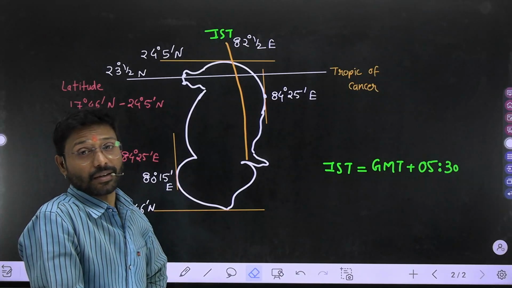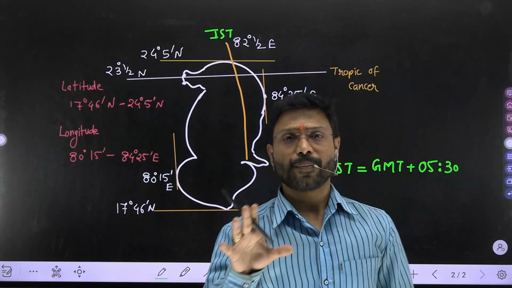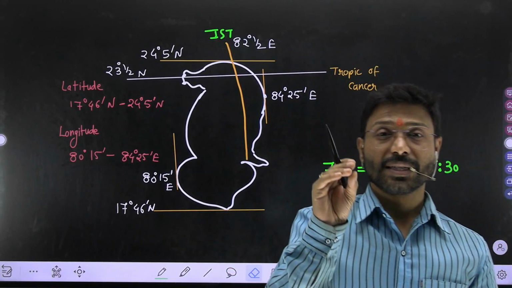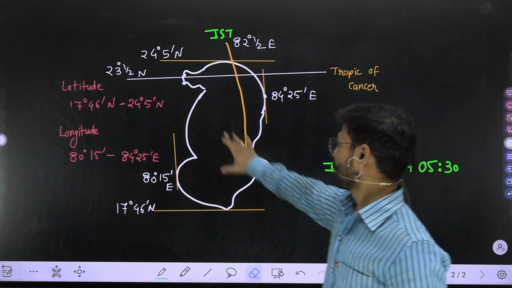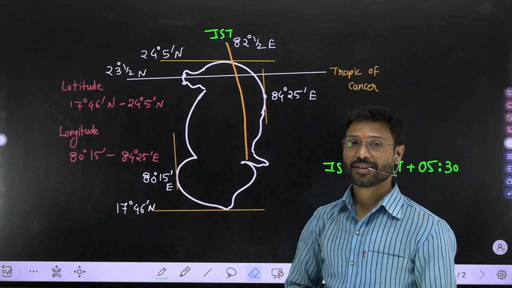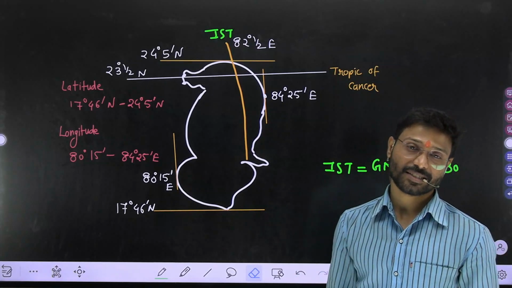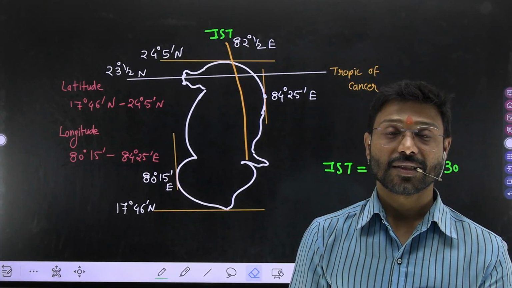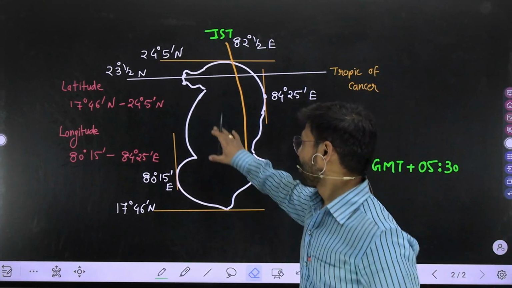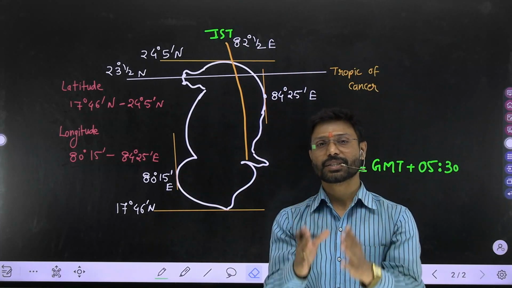One more thing. If you see around the boundary of Chhattisgarh, you will get the data about the neighboring states. Chhattisgarh is covered by 7 states.